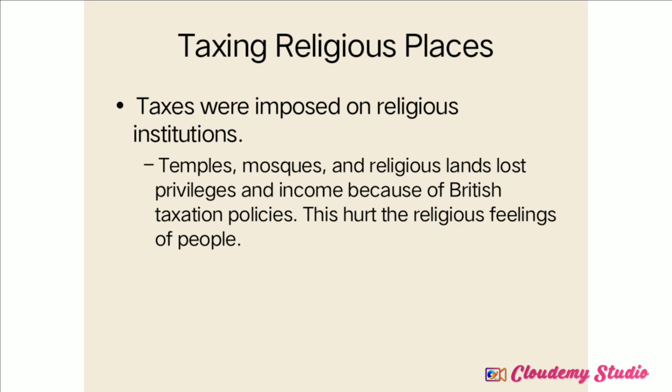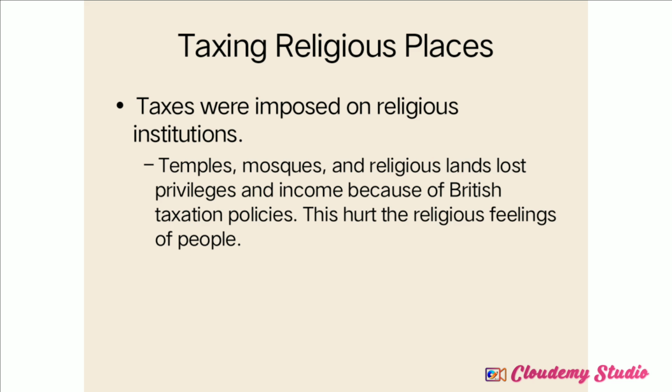Earlier, before the administration of the Britishers, many different Indian dynasties and rulers ruled over many different Indian provinces. When they were ruling, they contributed to the development of religious places, means there was no taxation on religious places. They collected taxes from the common people, and that tax amount was invested in the development of religious places.